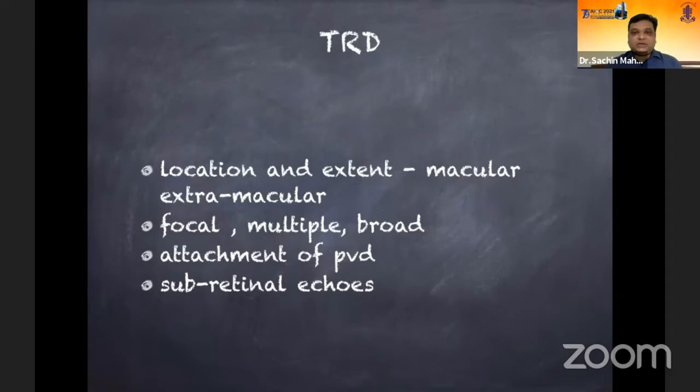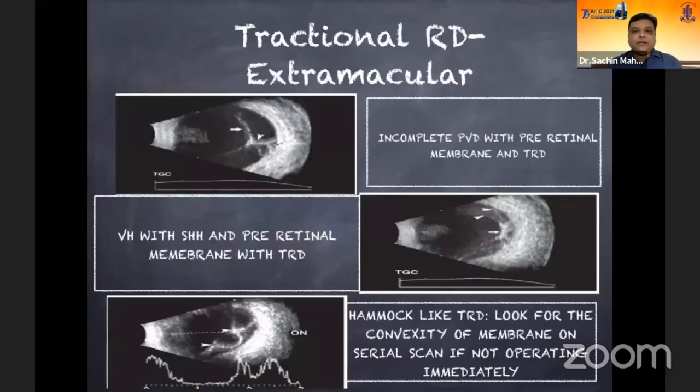Basically, what we need to understand on a B-scan when there's a TRD is how the vitreous is attached to it, whether there's a focal attachment or a broad attachment, which will again help us plan during surgery. If there are subretinal echoes in the TRD, that means there is probably a subretinal bleed or a long-standing TRD with a subretinal exudation. If there's a subretinal bleed, it indicates the severity of the disease, as to how much vitreous hemorrhage and extent of hemorrhage is occurring.